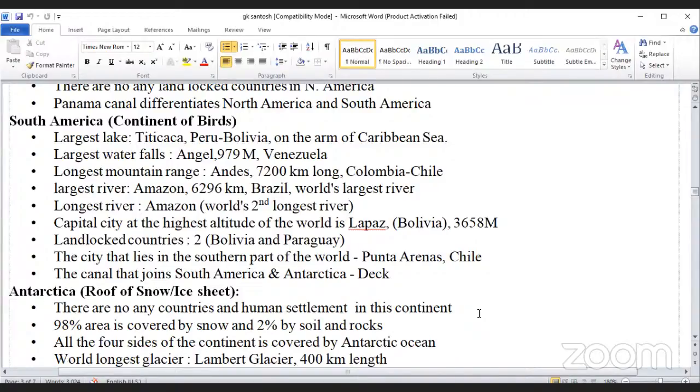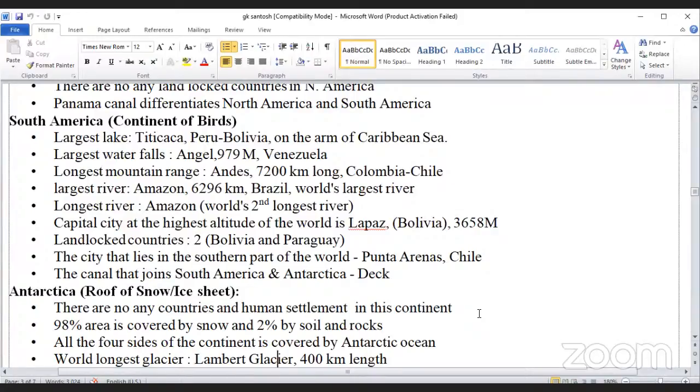Longest mountain range, the Andes, 72,000 km long, Colombia and Chile. Largest river, Amazon, 6,296 km. It is situated in Brazil. World's largest river, the Amazon. Longest river, the Amazon. World's second longest river is the Amazon.